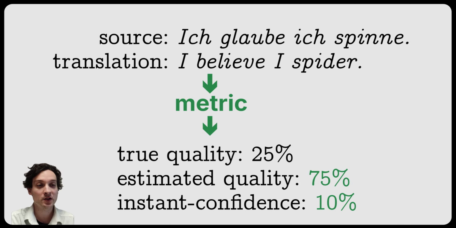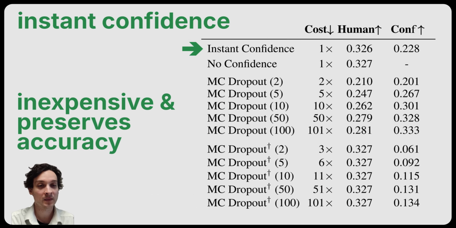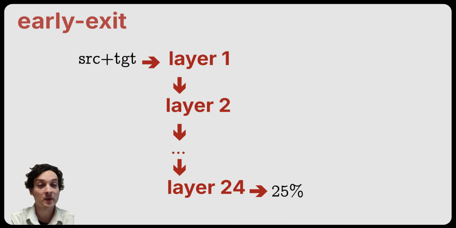So now, even though the metric gives us a falsely high quality estimate, it also tells us that it has a very low confidence in its prediction. And indeed, by doing this, we don't lose any of the previous metric capability and have accurate confidence prediction. So this metric knows when it's wrong. All of this also requires a single pass, not multiple, like Monte Carlo dropout. That was one piece of the puzzle.